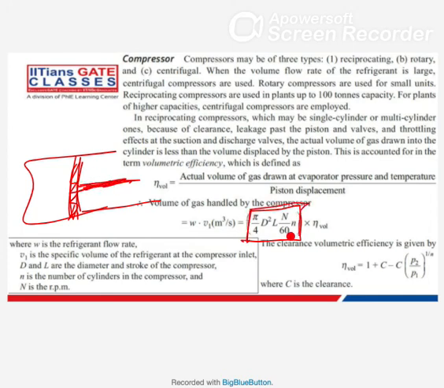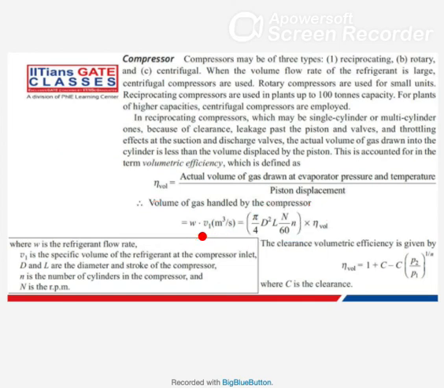This is the theoretical value that you calculate from the formula, but actually you will not get this much, you'll get less than this one. So you should multiply with the volumetric efficiency, then you will get the actual volume of gas handled by the compressor. Now for this you should know the volumetric efficiency. What is this volumetric efficiency? Volumetric efficiency is 1 plus c minus c multiplied by p2 by p1 to power 1 by n, where c is the clearance ratio.